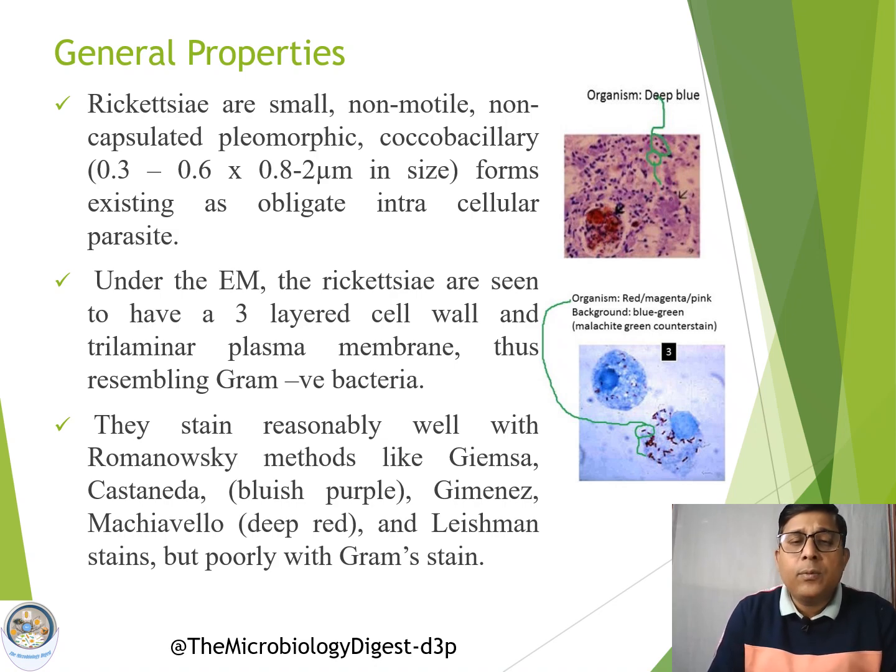Then they stain well with common stains, Romanowsky methods like Giemsa stain, Castaneda, Leishman stain, and Machiavello. These organisms can be stained very well, but if we go for Gram staining, they stain very poorly with Gram stain.